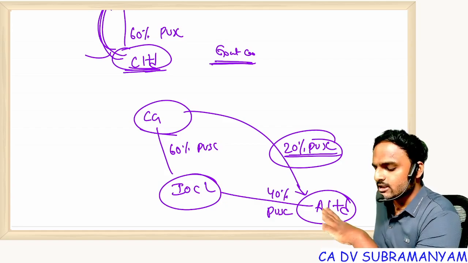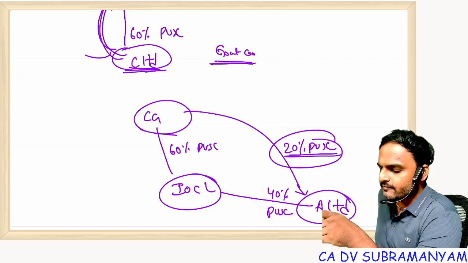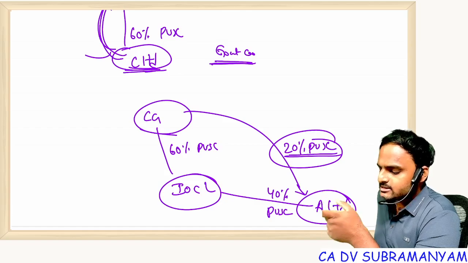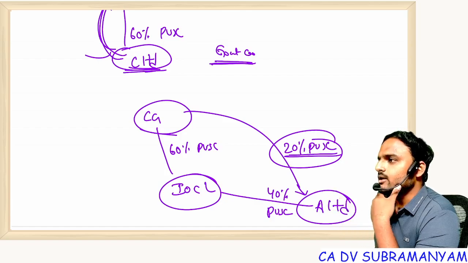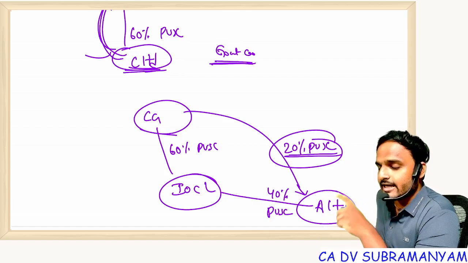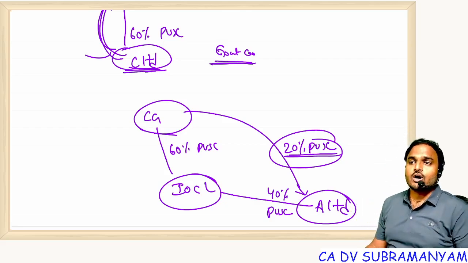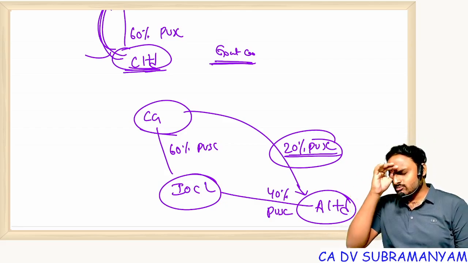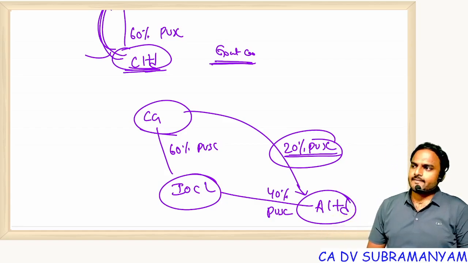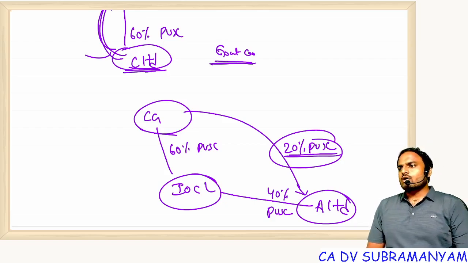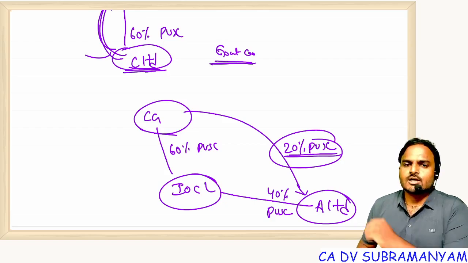Let me repeat the question. Central government is holding 60% of capital in IOC and 20% in A Limited. IOC is holding 40% capital in A Limited. Now, as per the definition, whether A Limited is a government company or not a government company? Government or not a government? Come on, answer me.